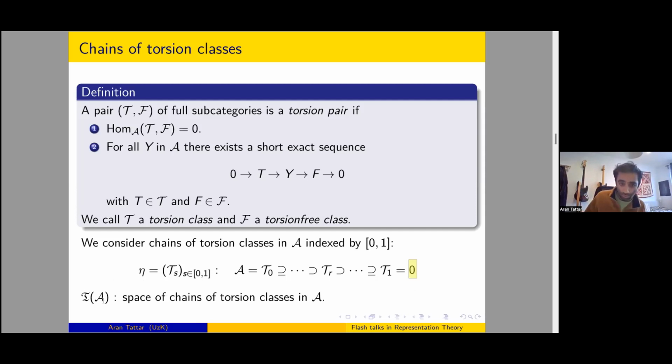And by sTors(A), we denote the space of chains of torsion classes indexed by this interval. It's no coincidence that this interval is the same one as the target of our weak stability conditions. To make all the theory work, we just need these to be the same totally ordered set, and we like this interval, so we've gone with that.